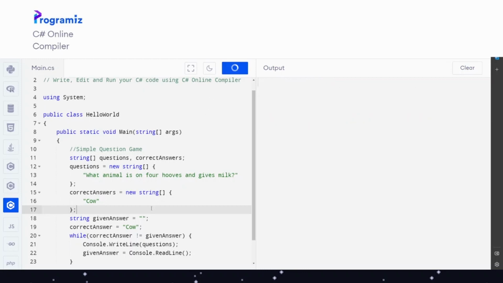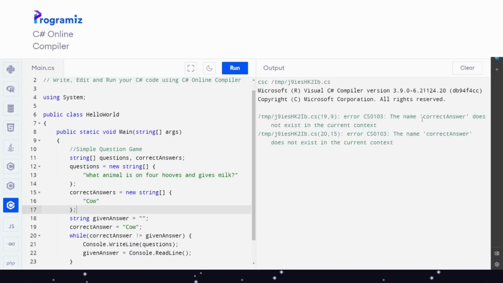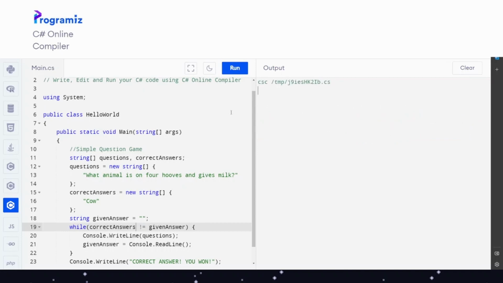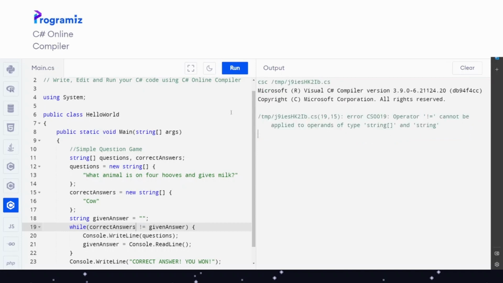Now I press 1 and it gets confused because the name correctAnswer does not exist in the current context. So we need to get rid of this correctAnswer. And this interesting thing here is while correctAnswers not equal to givenAnswer, you will see what happens. The operator cannot be applied to operands of type string array and string.